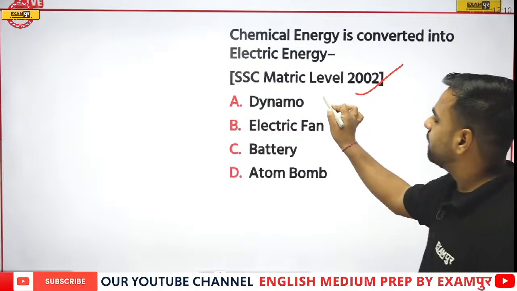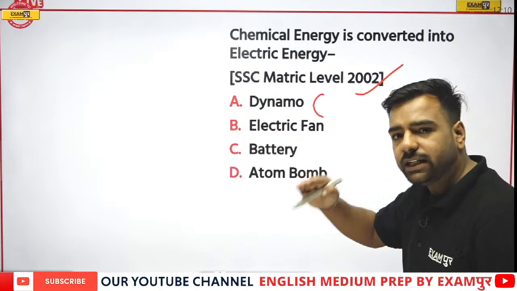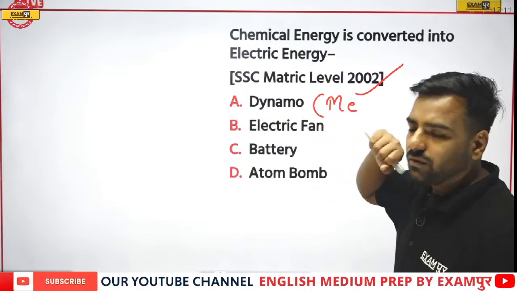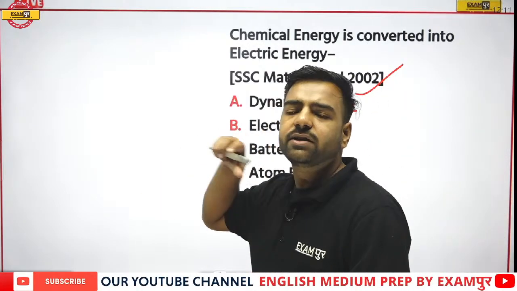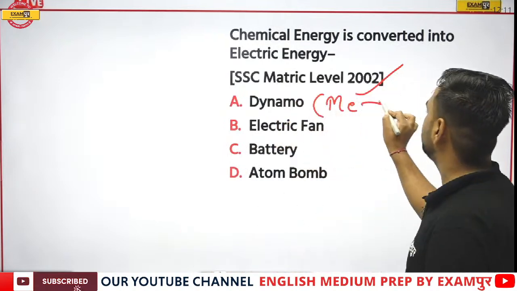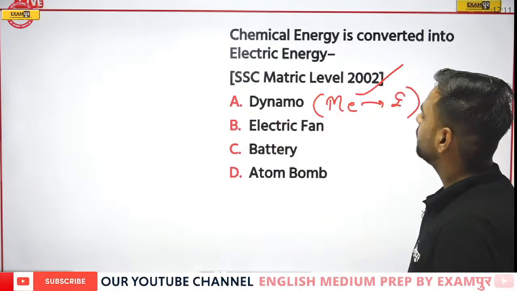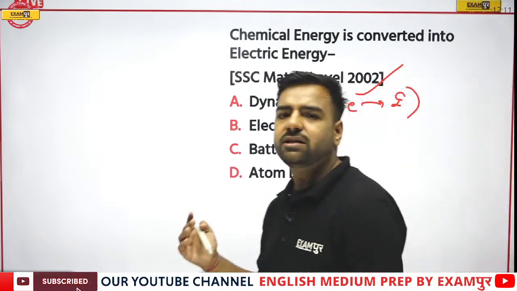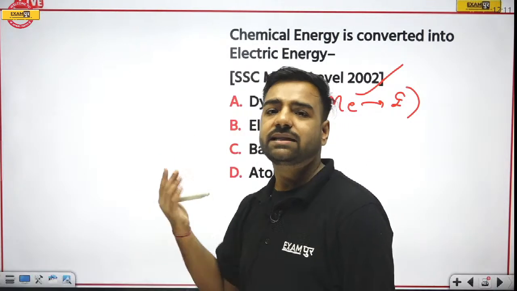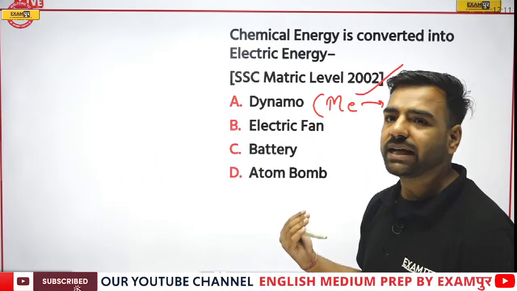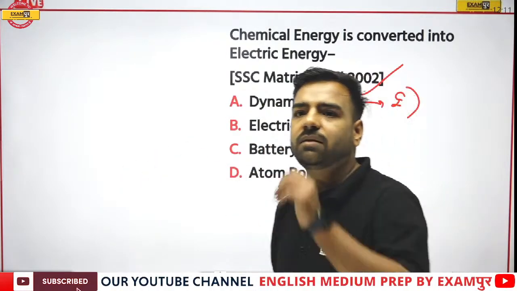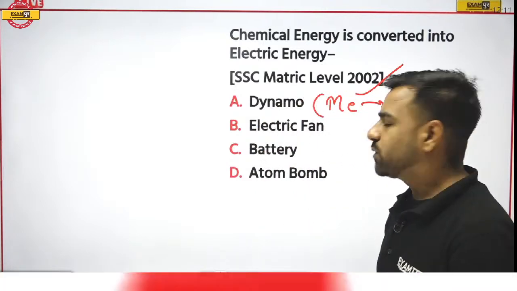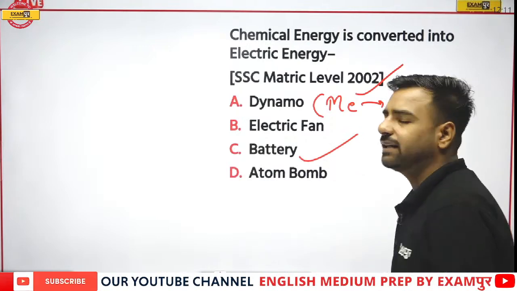See, if I talk about dynamo, what is happening here? We are rotating it, right? So mechanical energy is actually converted into electric energy here. If I talk about an electric fan, there electric energy is starting the rotation, that is, electric energy is converted into mechanical energy. Prajwal is with C, saying it's a galvanic cell or battery. Okay, so Navnita, you are totally correct. Here the correct answer is battery.